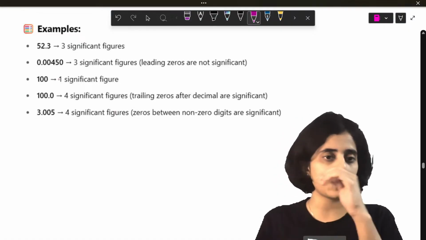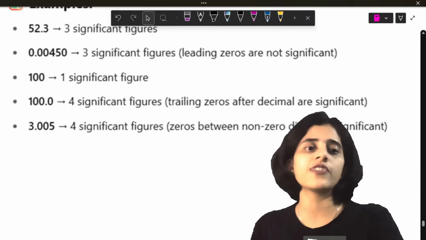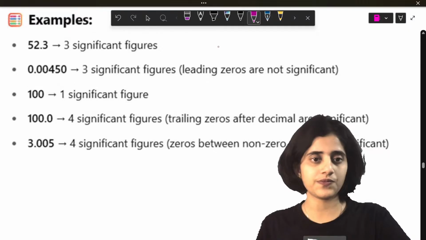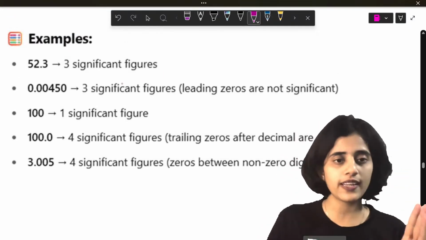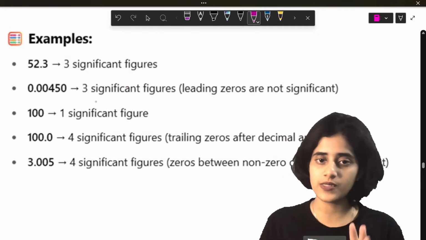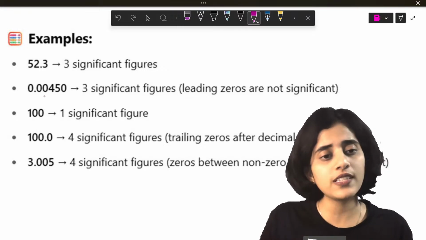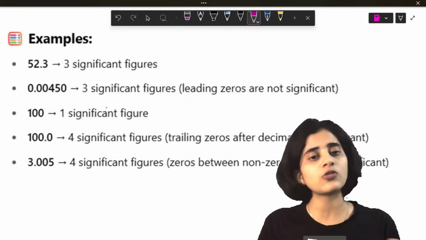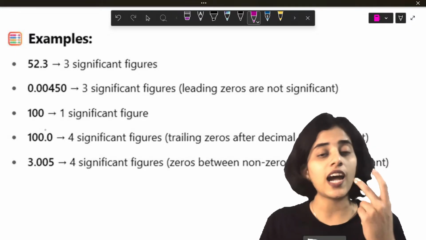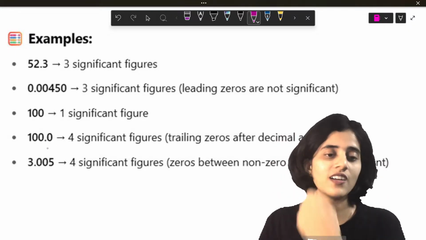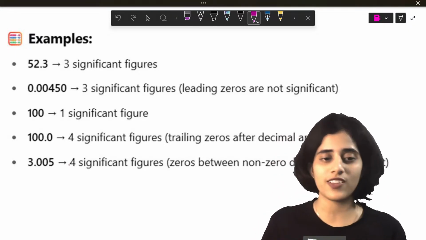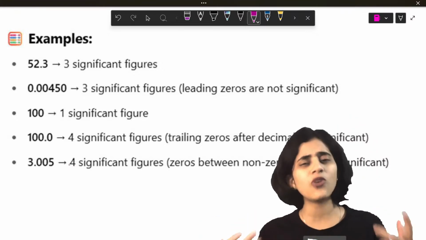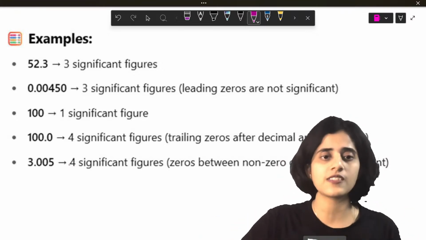Let's look at some examples. 52.3 has three significant figures. But 0.00450 also has only three significant figures. 100 has only one significant figure. 100.0 has four. So this is very confusing. How do you determine significant figures?